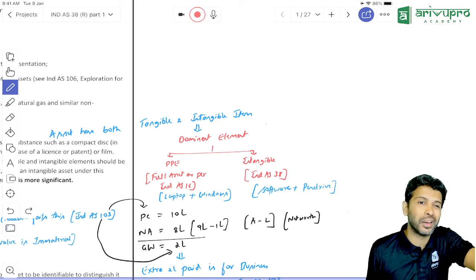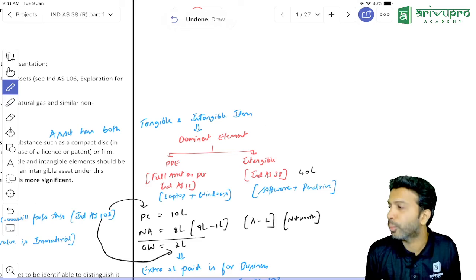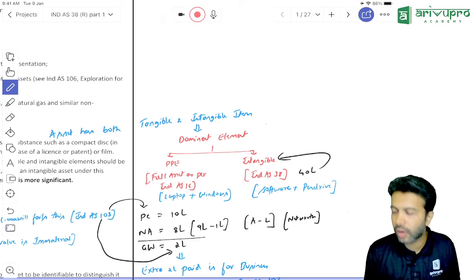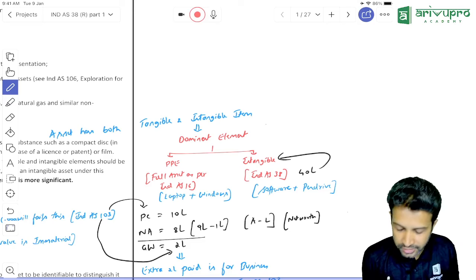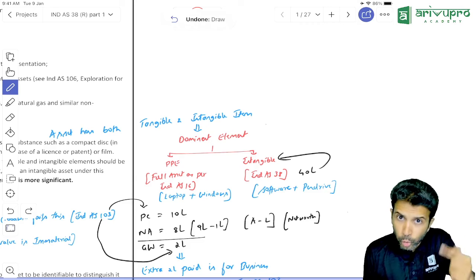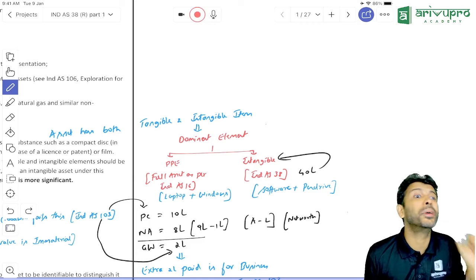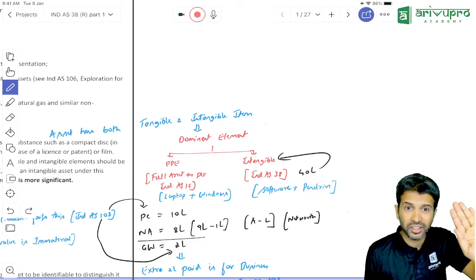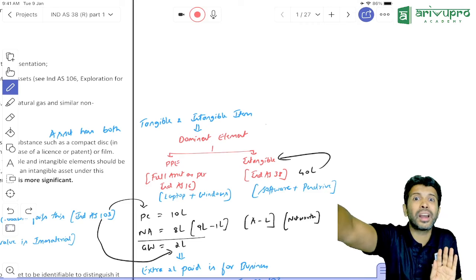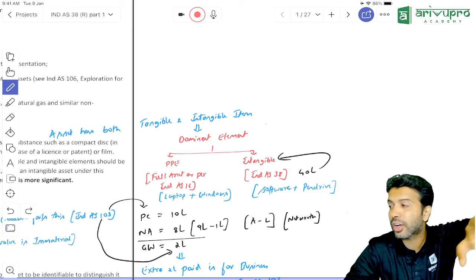So in my software and pen drive example, which is the dominant element? Software is the dominant element. So if you pay 40 lakh rupees for this, the entire 40 lakh will be accounted as an intangible asset, and IND AS 38 will apply. Now you paid 1 lakh rupees for a laptop. Which is the dominant element there? Your main intention in paying 1 lakh is to use the tangible element called laptop.